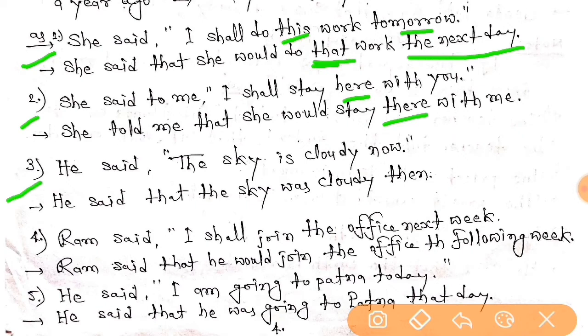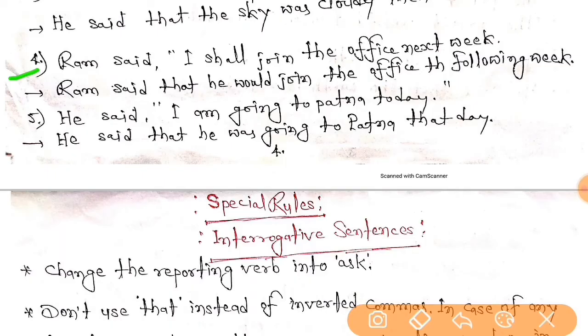Third one, he said, "The sky is cloudy now." He said that the sky was cloudy; "now" has changed into "then." Right? Now the fourth one is, Ram said, "I shall join the office next week." Ram said that he would join the office the following week. Right, everybody? Fifth one is, he said, "I am going to Patna today." So "today" has been changed into "that day."